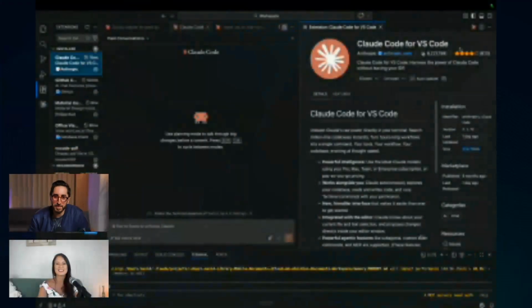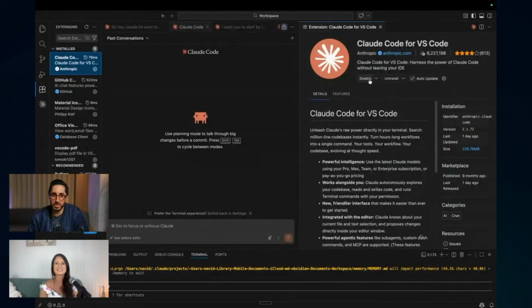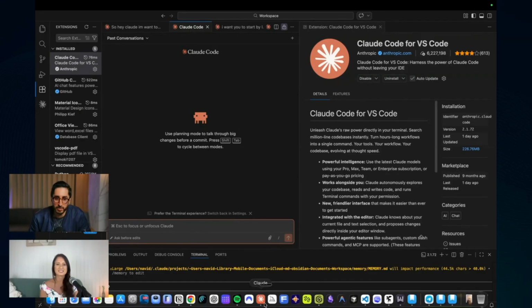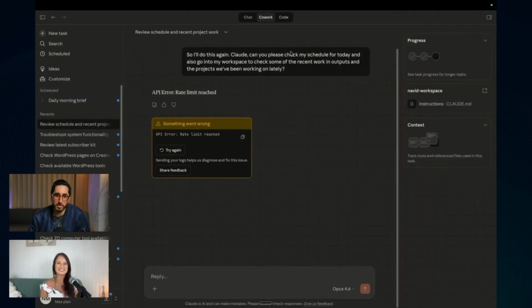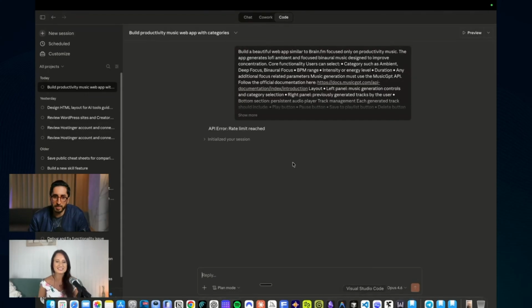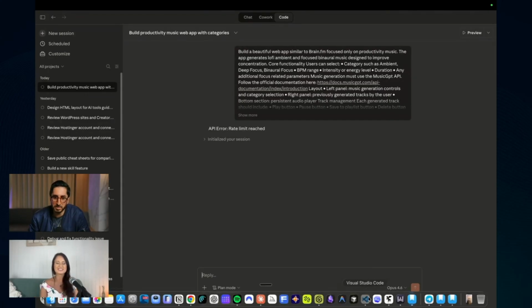But here you have the Claude Code for VS Code. So you just install this, and there's some different ones you can install. But the only thing you need to know for now, you install Claude Code for VS Code, and then you can just chat with this client here, and that's something very powerful. Let me show you a little bit if it finished up this. See here, it can sometimes reach an API limit because probably too many chats or whatever. That's pretty annoying. And same here. This can happen sometimes. I don't know why.